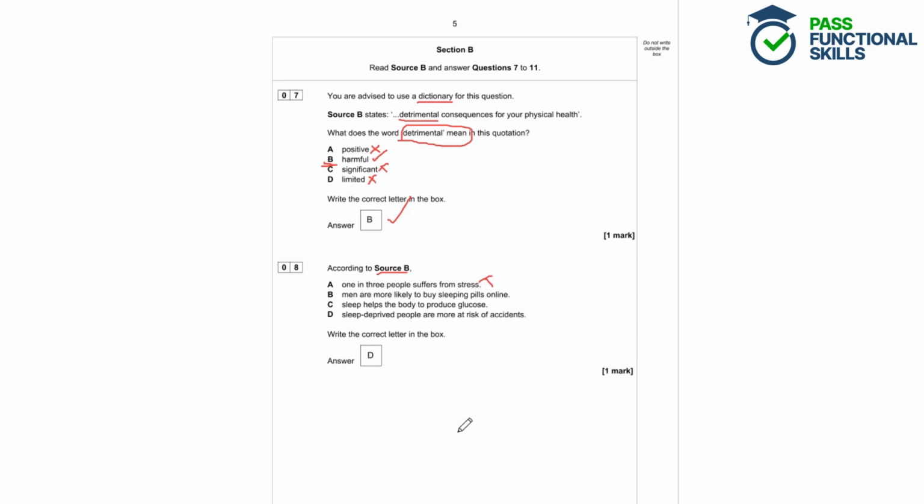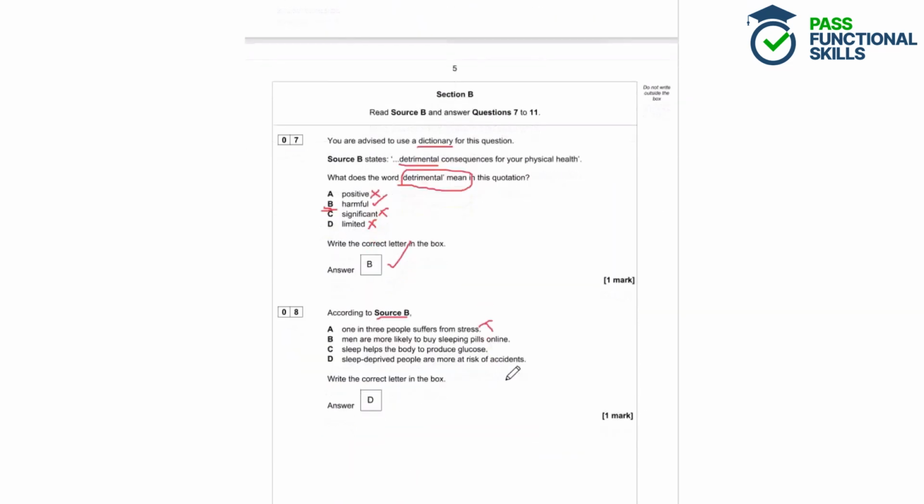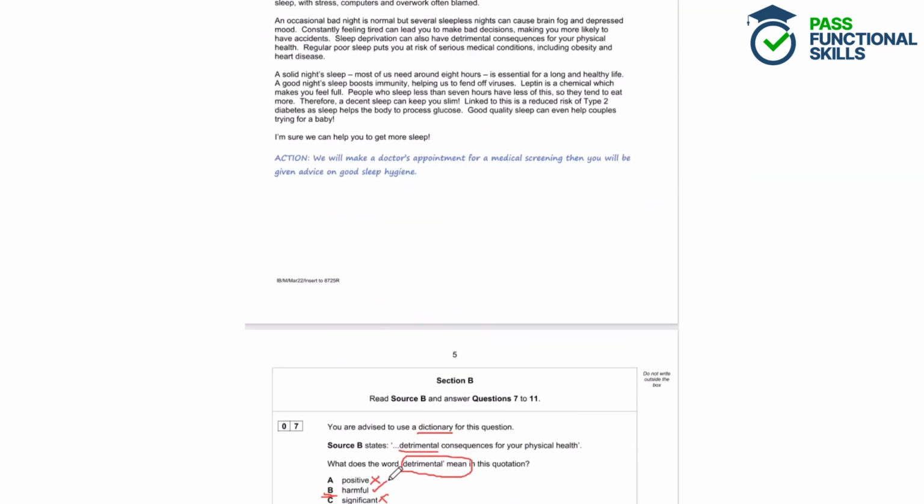B, men are more likely to buy sleeping pills online. Well, the patient is male and he says that he has tried sleeping pills bought online, but that's just one person. We don't know from the source that men are more likely to buy sleeping pills online. C, sleep helps the body to produce glucose.